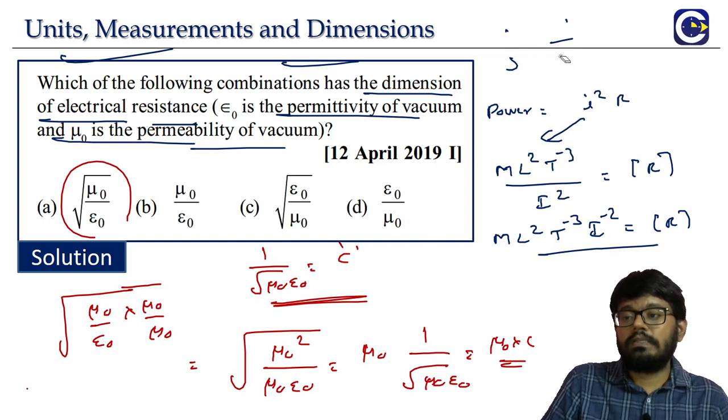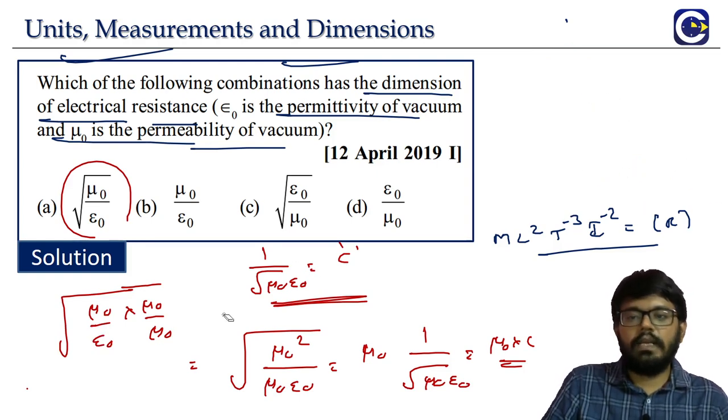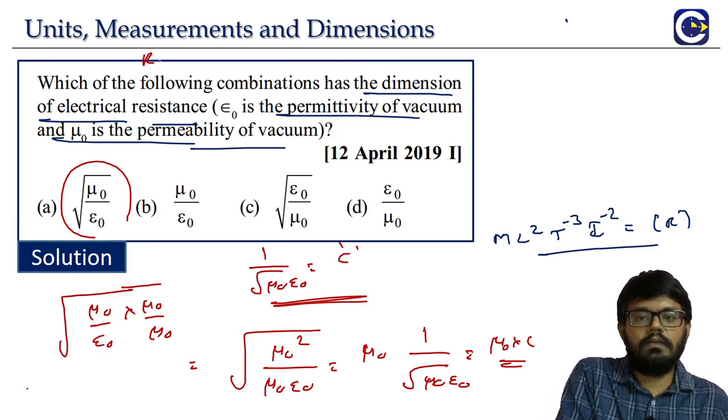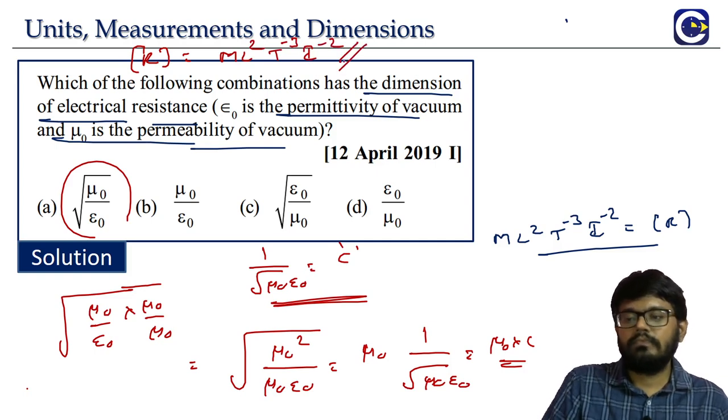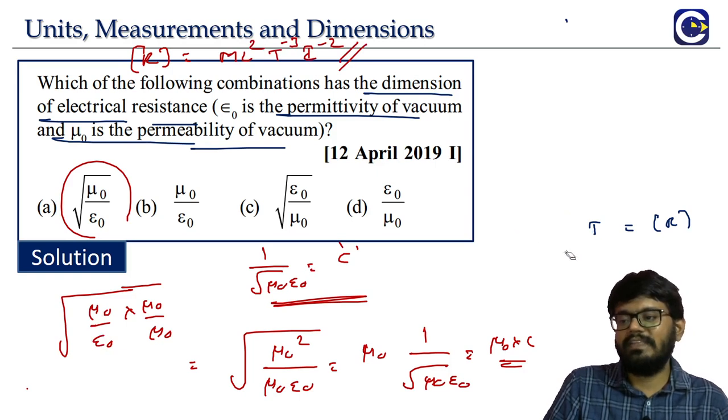We will require some more space to calculate the things, so we will erase this and use this space. At the top we will write the dimensional formula for the electrical resistance, so that we will not confuse again. What is it? M L square t power minus 3 I power minus 2. Now we can safely erase everything. Okay.